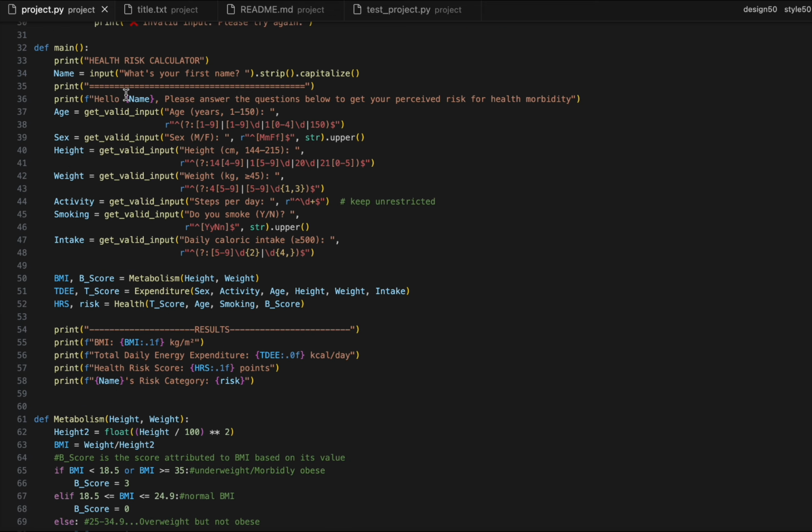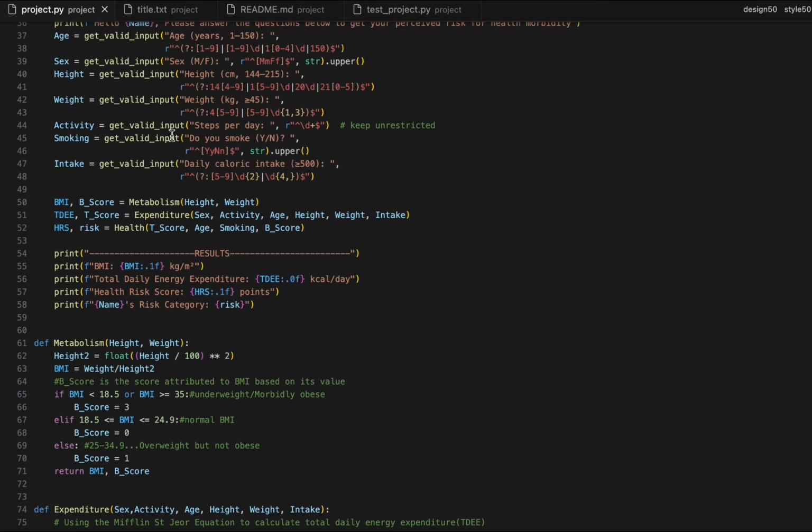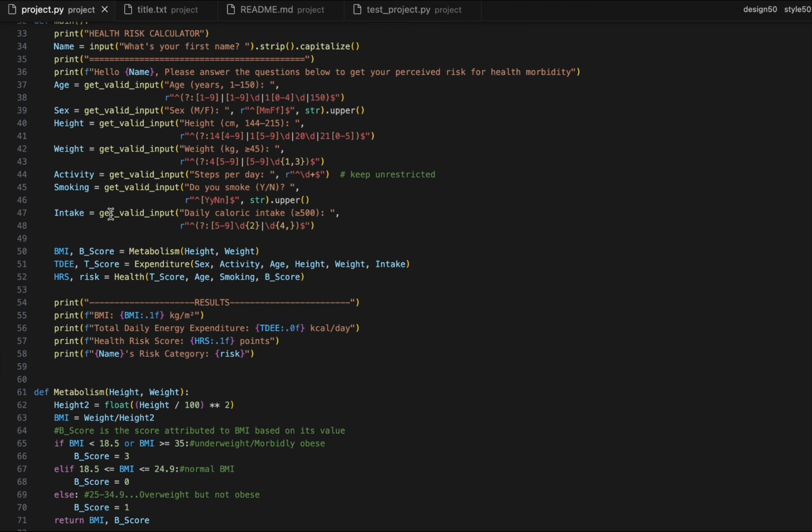So all this brings in a number of new values. It shows your BMI, B score, TDEE, T score, HRS, and the risk, and then it prints the results. The BMI determines your weight based on your height. It's not a gold standard for determining body fat percentage or cardiovascular risk or mortality, but anything closer would be using body fat calipers, and we don't have that. So it's a very sensitive way of determining it, but not specific.